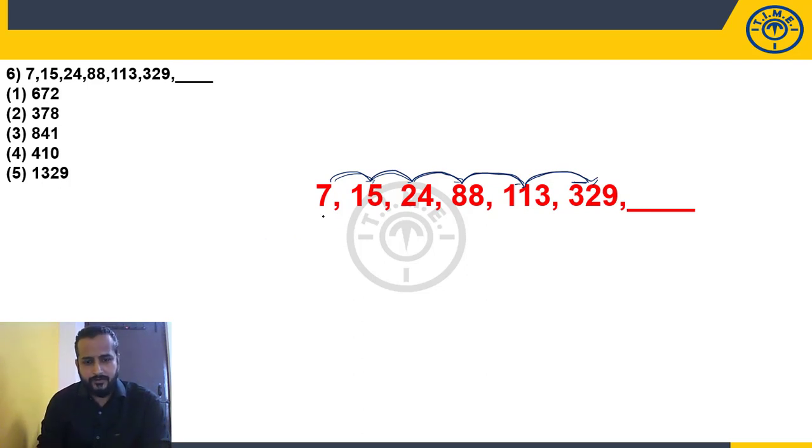Now 7 and 15, how much is the difference? 8. 15 and 24, how much is the difference? 9. 24 and 88 difference is how much? 64. 88 and 113 difference is how much? 25. 113 and 329 difference is how much? 216. Now, let us try to recognize these numbers. What are these numbers? 8, 9, 64, 25, 216.